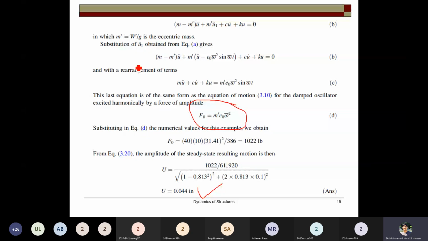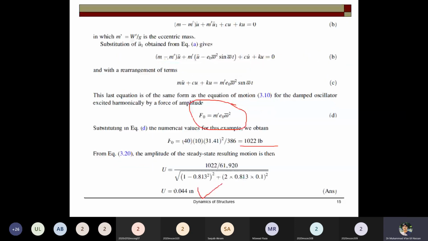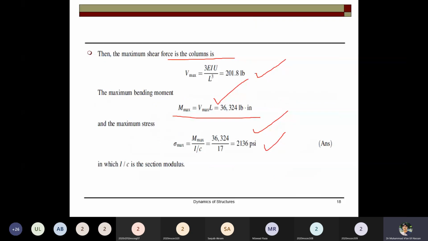The force magnitude is determined from this problem, and for the remaining, try working on all the problems. And we discussed today about the